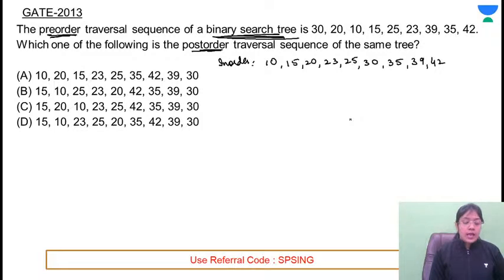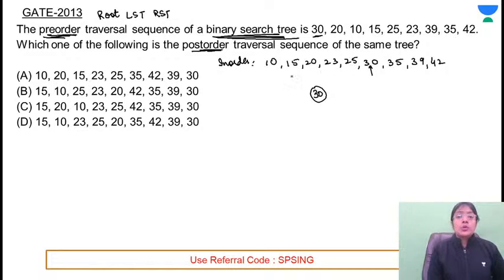Okay, getting the answers. So let's construct the tree first. Those who are unable to construct the tree: what does pre-order mean? First of all, the first element will be the root element, then the left subtree elements and the right subtree elements. So you get the root of the tree, that will be 30. 30 is present here. So all the elements on the left will be the elements of the left subtree, and the elements present on the right will be the elements of the right subtree.